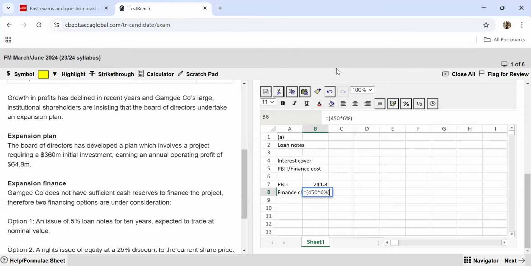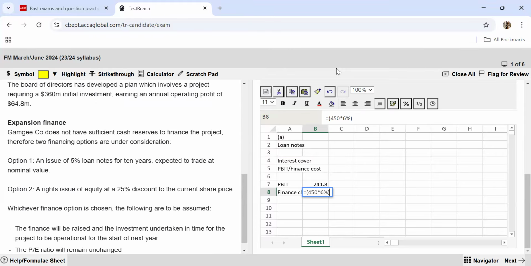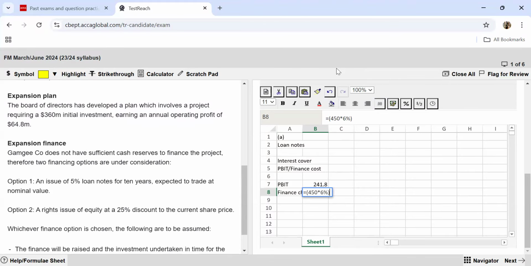And then if you are going ahead with the loan notes option, that means you're going with option one, where on the initial investment of 360 million, you will be paying a 5% interest on your loan notes. So your interest cost will now increase. You have taken 360 million as the loan notes issue, so this needs to be multiplied by 5%. With this, you're going to get 45 million as your interest or the finance charges.